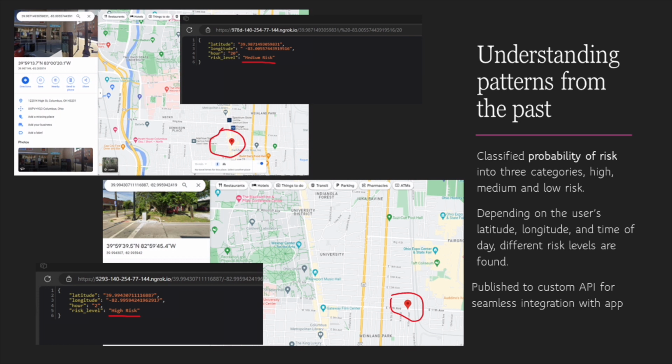We integrated this prediction model into our application through a custom backend web API. As you can see, when we input different latitudes, longitudes, and hour of the day, we can get different risk levels, either high, medium, or low.